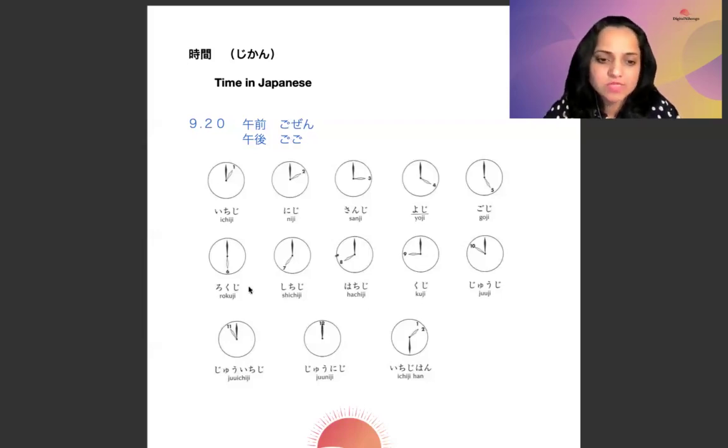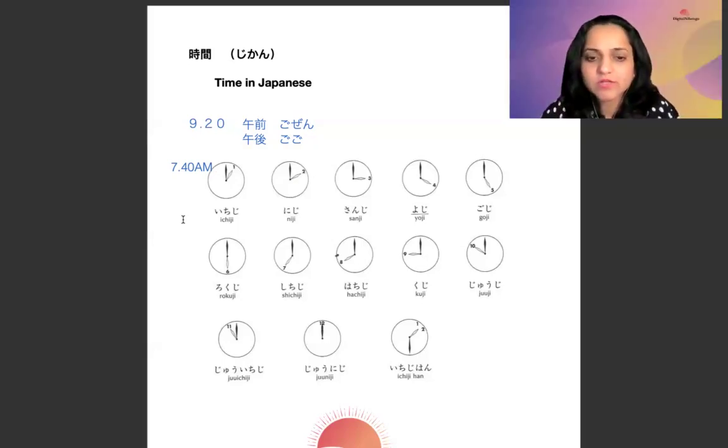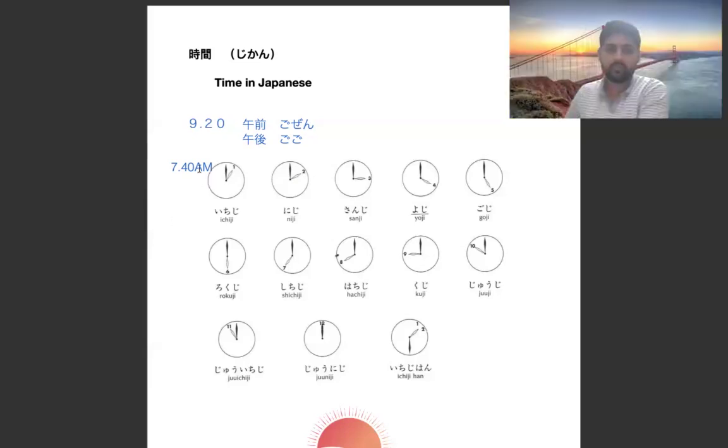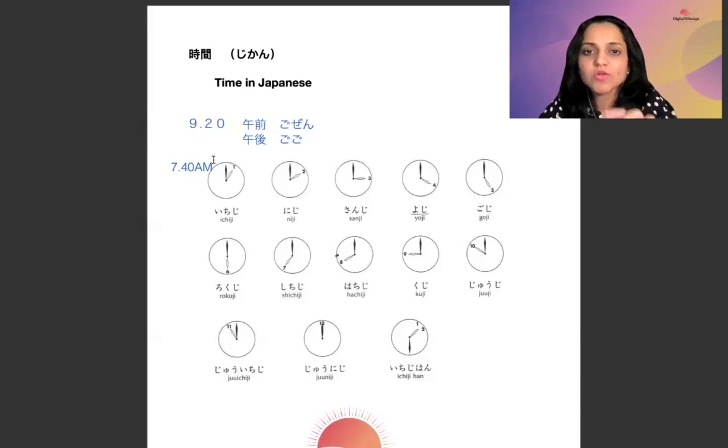Now, if I want to say the time is 7:40 AM, tell me how will you tell this? Nanaji yonjuppun. Okay, that is 7:40. And gozen or gogo, you're going to say it first.